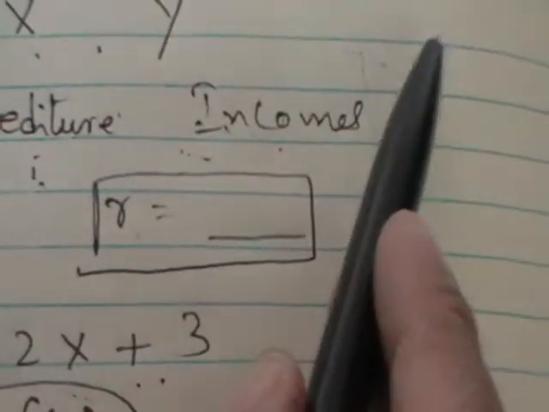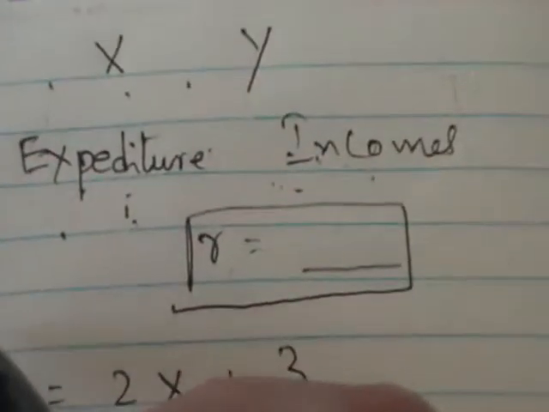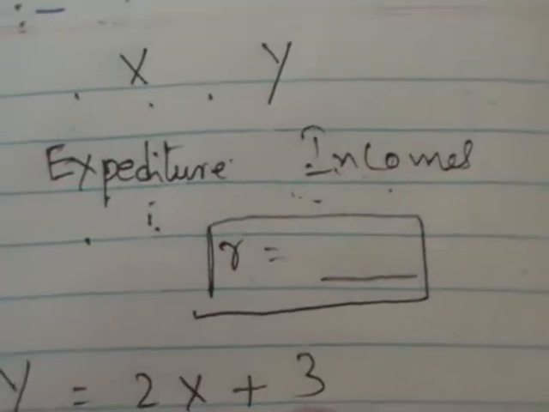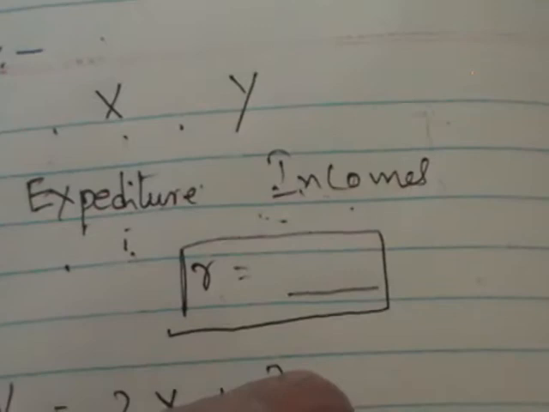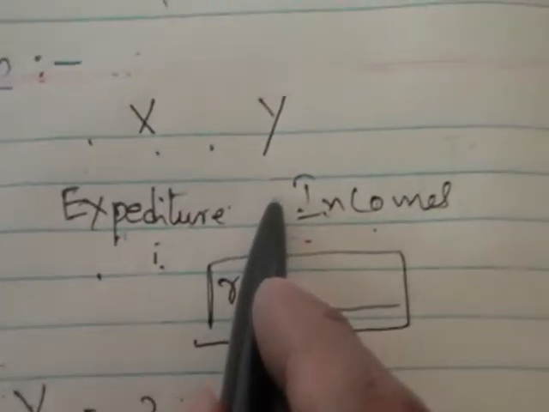If income decreases, the expenditure also decreases. So we say there is a positive correlation between these two variables. Using regression, if you can find the average relationship between these two variables, you can estimate the value of one variable for the given value of the other variable.